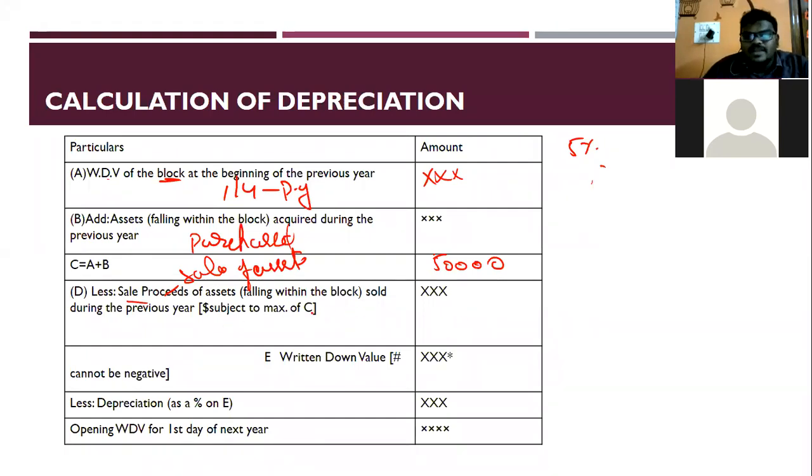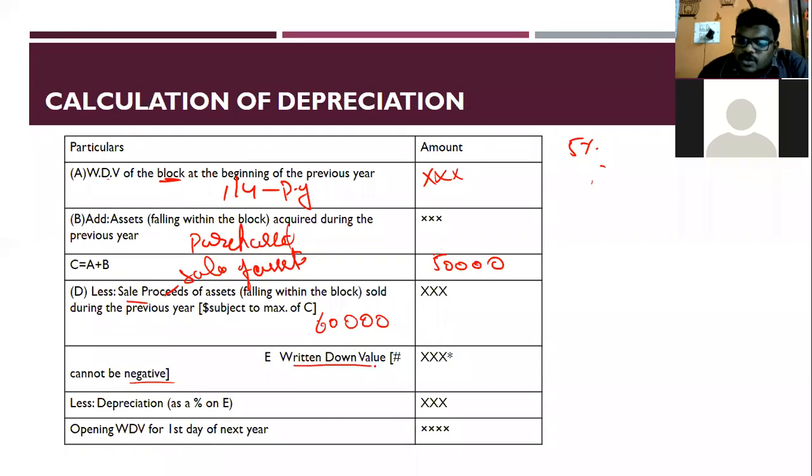Sold during the previous year, subject to the maximum of the written down value. Suppose I have sold my building from the 5% block for 60,000. I can't claim 60,000 here, I can claim only 50,000. I can't proceed with a negative balance. Written down value cannot be negative. If I show 60,000 here, it will be a negative value, but you are not supposed to consider the negative value. Am I clear?